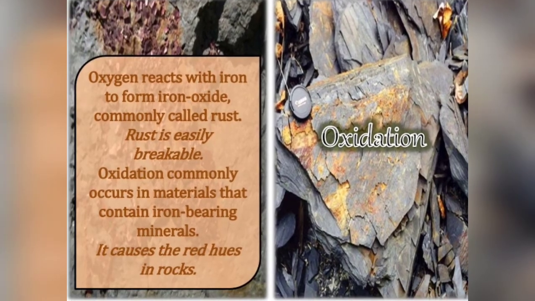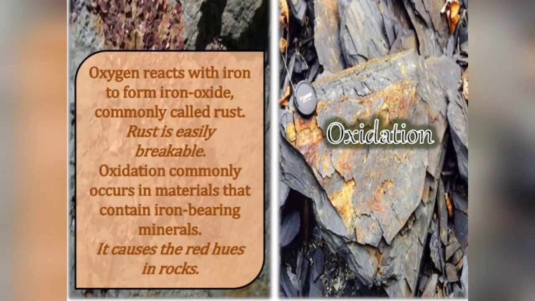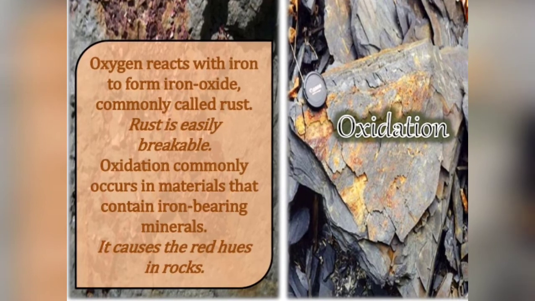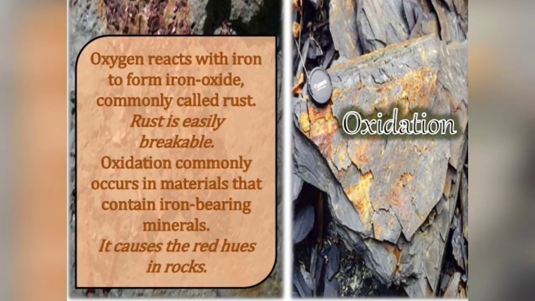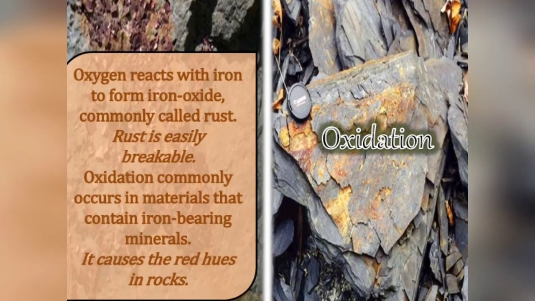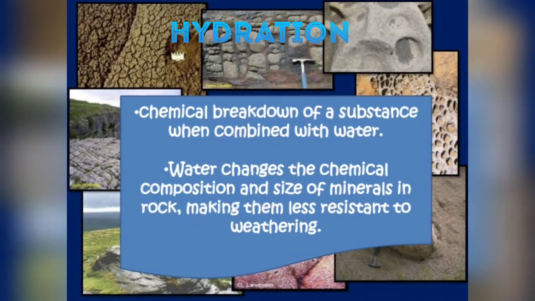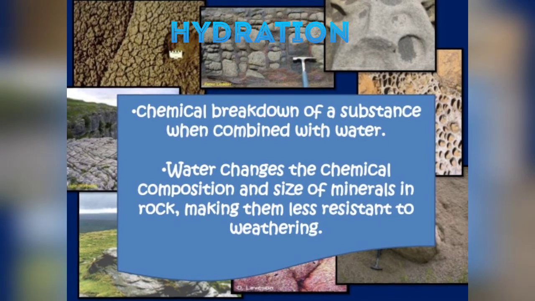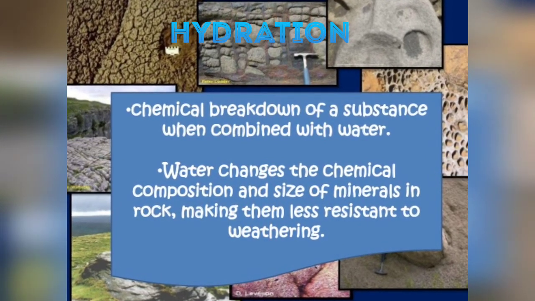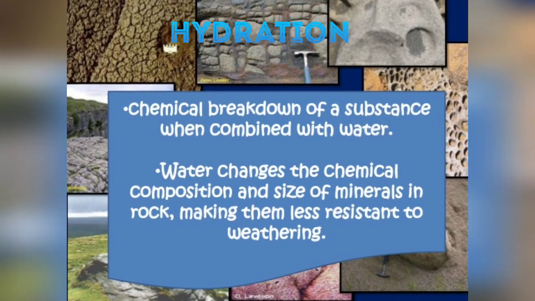Some minerals present in the rocks react with atmospheric oxygen or oxygen present in rainwater, leading to decomposition of rocks. This process is called oxidation, which is very similar to rusting. Hydration occurs when water combines chemically with certain minerals present in the rocks. When they come in contact with water, they expand.